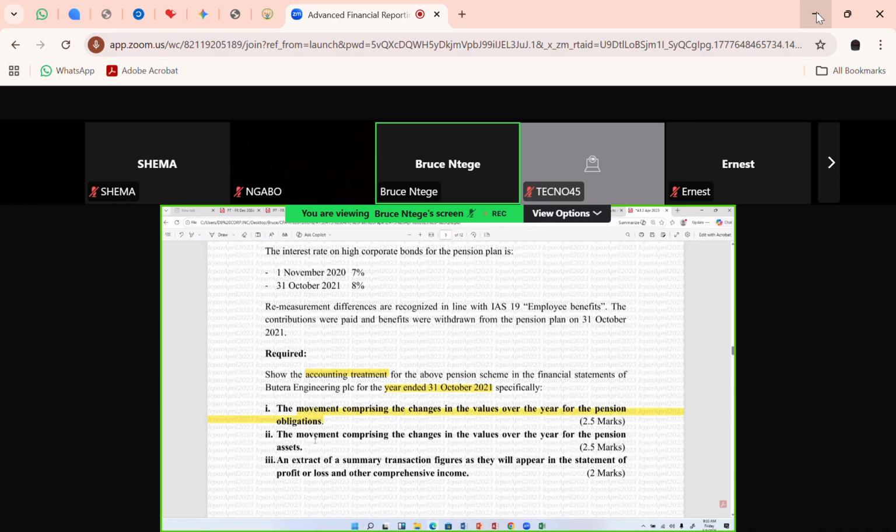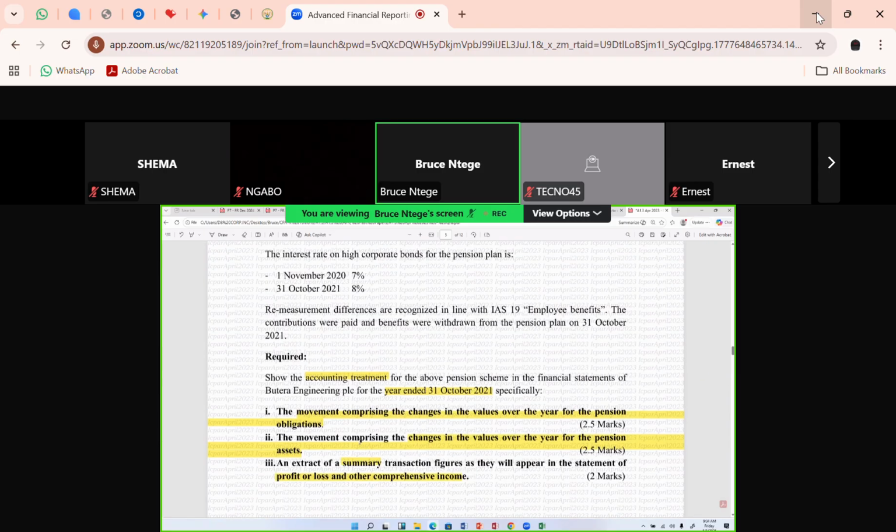Part 2, the movement comprising the changes in the values over the year for the pension assets. So we also have the pension assets in here. And then number 3, they want you to prepare an extract of a summary of transaction figures as they will appear in the statement of profit or loss and other comprehensive income. They want a summary of those figures in the P&L and in the other comprehensive income.